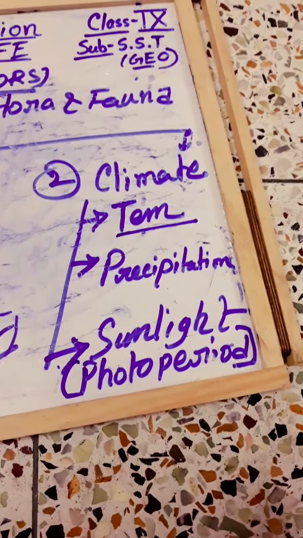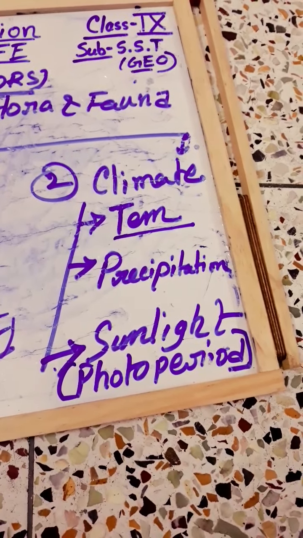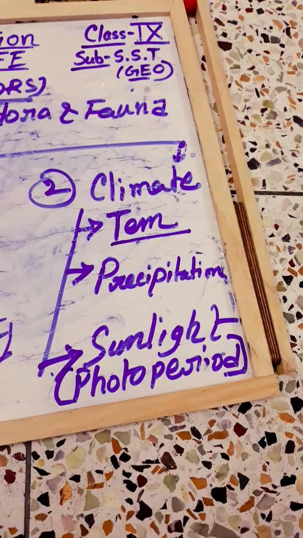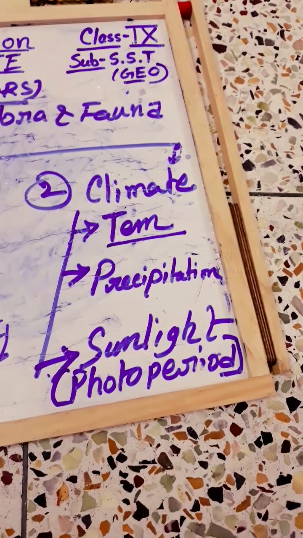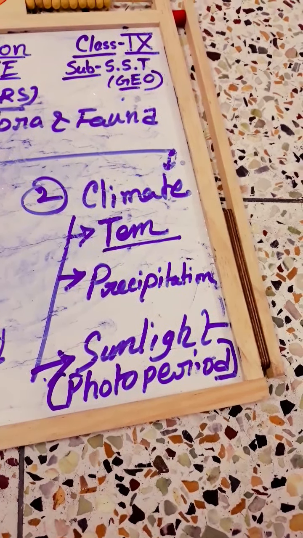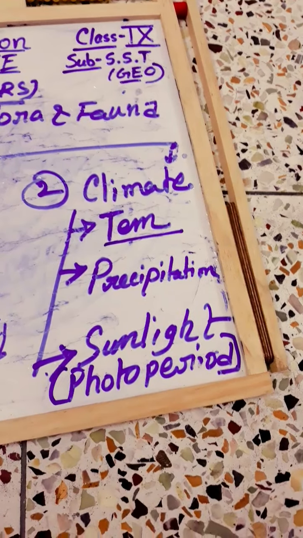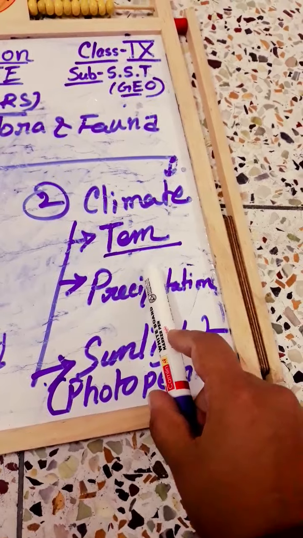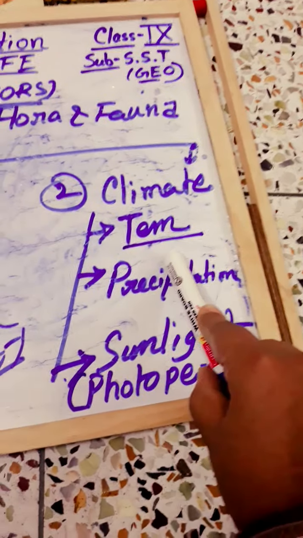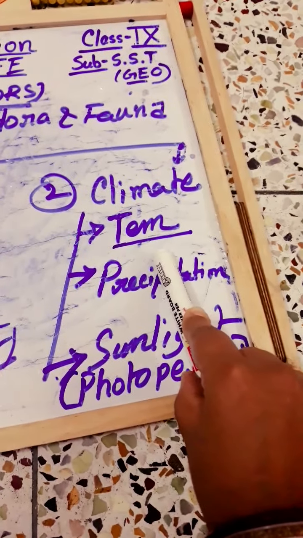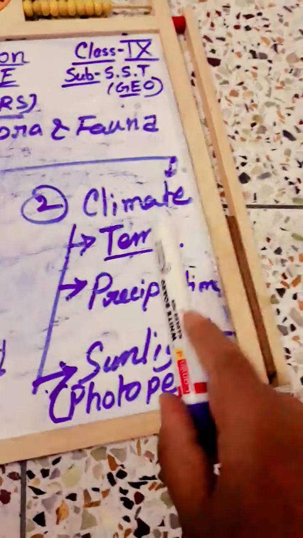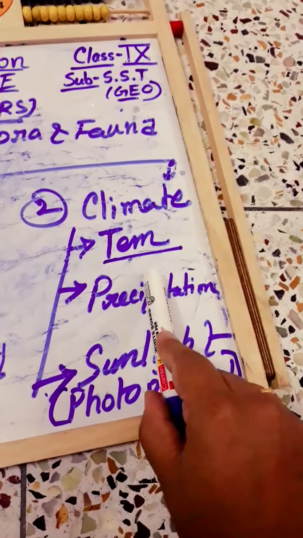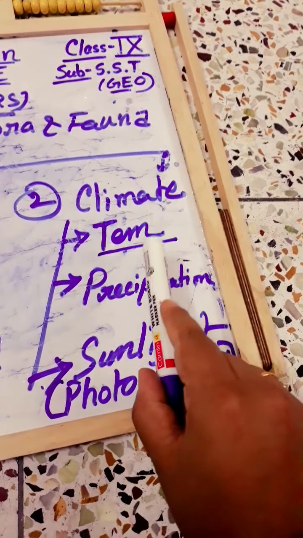What are those zones? Number 1, tropical vegetation zone. Number 2, subtropical vegetation zone. Number 3, temperate vegetation zone. And number 4, alpine vegetation zone. If you rewind, in class 6 you have already gained the idea about the climatic zones, and you have read about torrid zone, temperate zone and frigid zone.